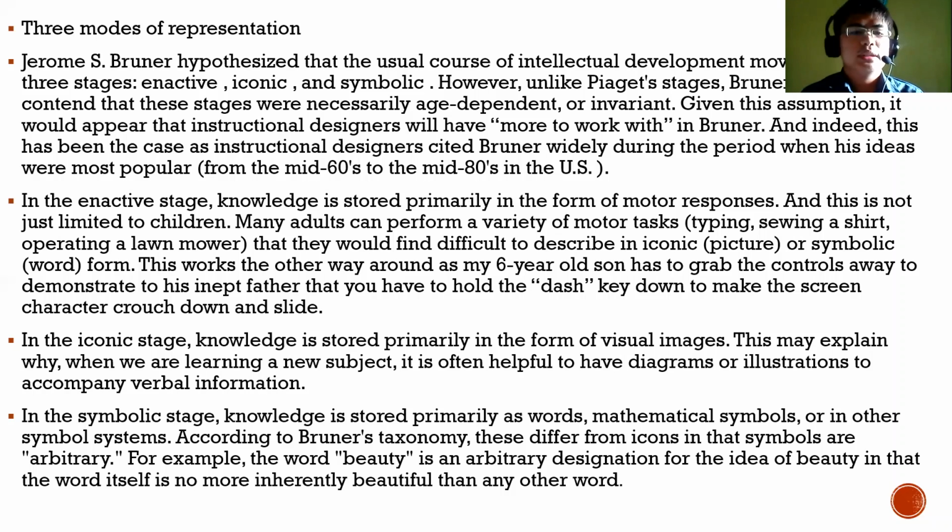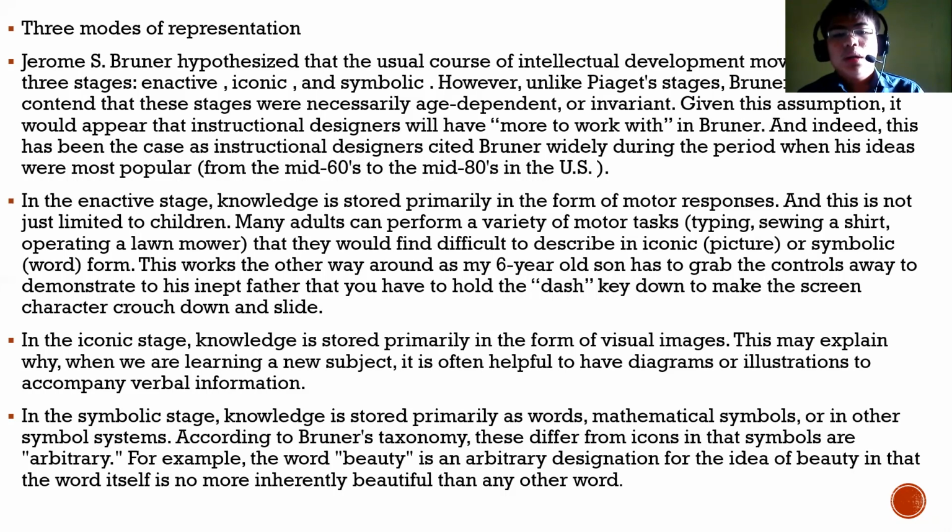He divided it into the three modes of representation, or three stages of representation, which include the following. The first stage is called the enactive stage. The knowledge is stored primarily in the form of motor response, and this is not just limited to children. Many adults can also perform a variety of motor tasks such as typing, sewing a shirt, operating a lawnmower. In this one, they would find it difficult to describe in an iconic picture or symbolic word or form.